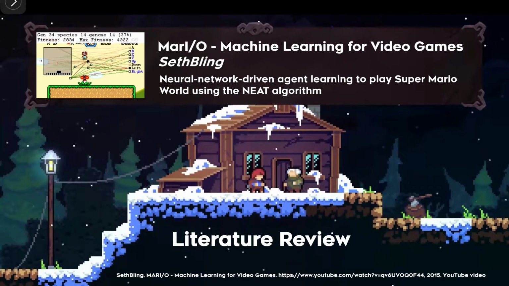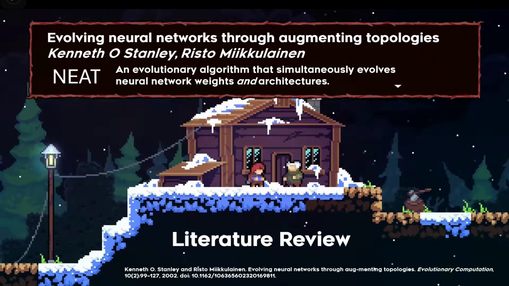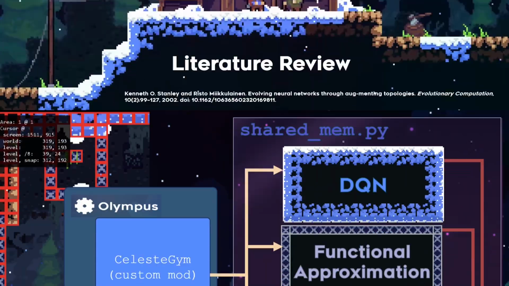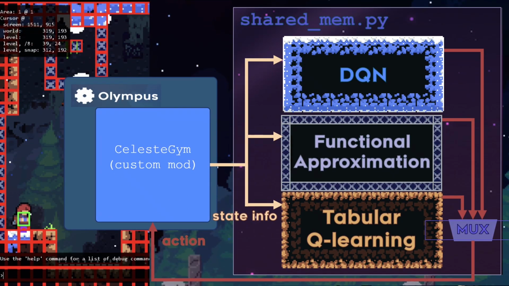Some relevant prior work includes MarI/O, a neural network-driven agent that learns to play Super Mario World using NEAT, an evolutionary algorithm that evolves both network weights and architectures over time. This approach shows that machines can learn platforming behavior without being explicitly programmed. However, MarI/O relies on huge numbers of trials, repeatedly spawning and memorizing actions at each step. Our goal with Celeste is to learn more efficiently, making better decisions from fewer attempts based on what has already been explored. So we wanted to write our decision-making algorithms in Python.